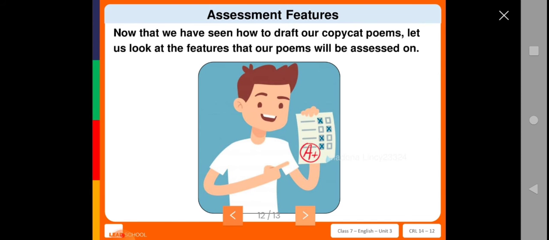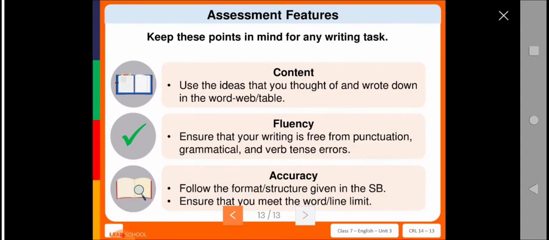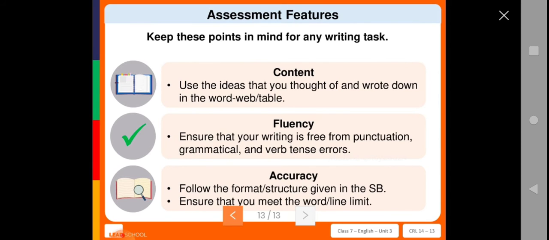Then how to assess? How will you assess this poem, whether you have done it correctly or not? These are the points you have to keep in mind while you are preparing. First one, you have to see the content, that is, use the ideas that you thought of and wrote down in the word web table. While you are writing the copycat poem, you have to make a word web for the related subject.